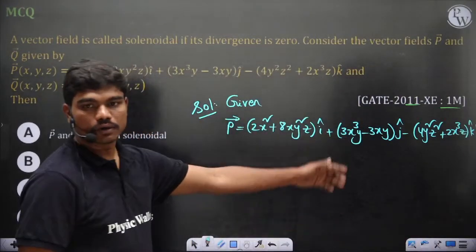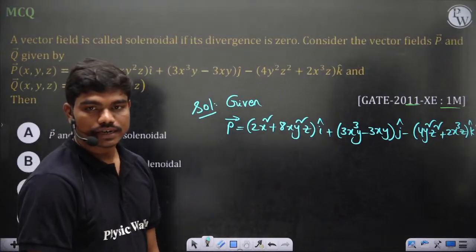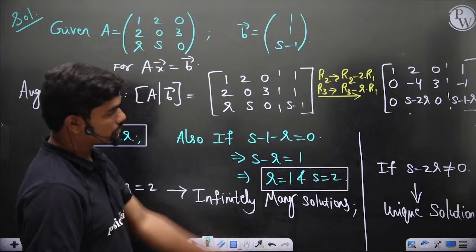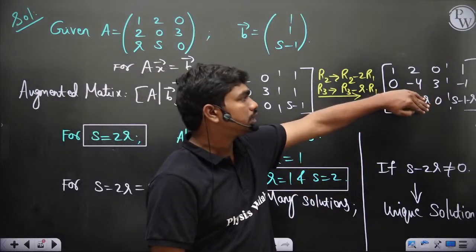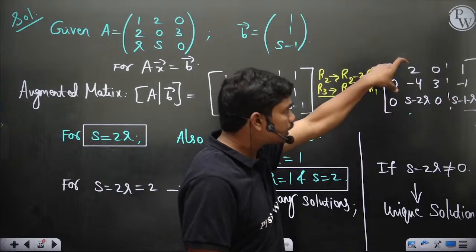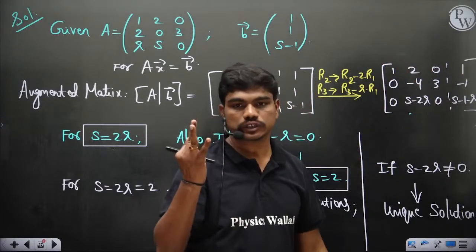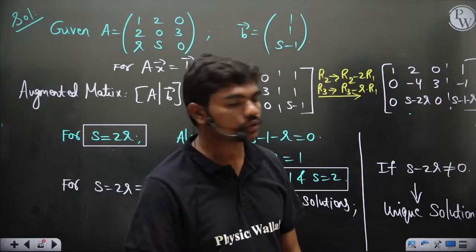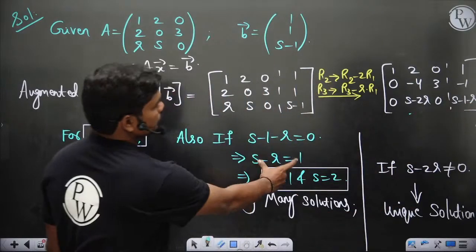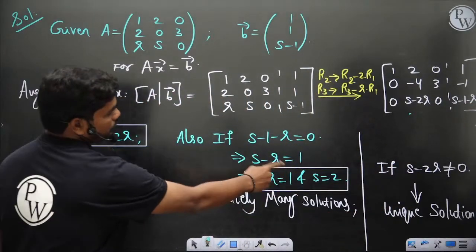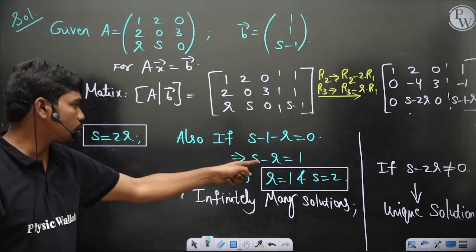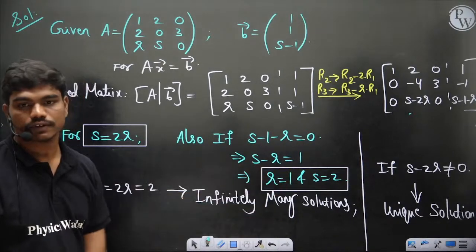So if you calculate the divergence, infinitely many solutions, please explain. In this case, if this is 0 and this is also 0, then it's like you have only 2 equations with 3 unknowns. Then you'll have infinitely many solutions. Equating this to 0 gives you this, equating this to 0, you have this. So if you solve, you will get this. If you put S is equal to 2R, then R is equal to 1 and S equal to 2.